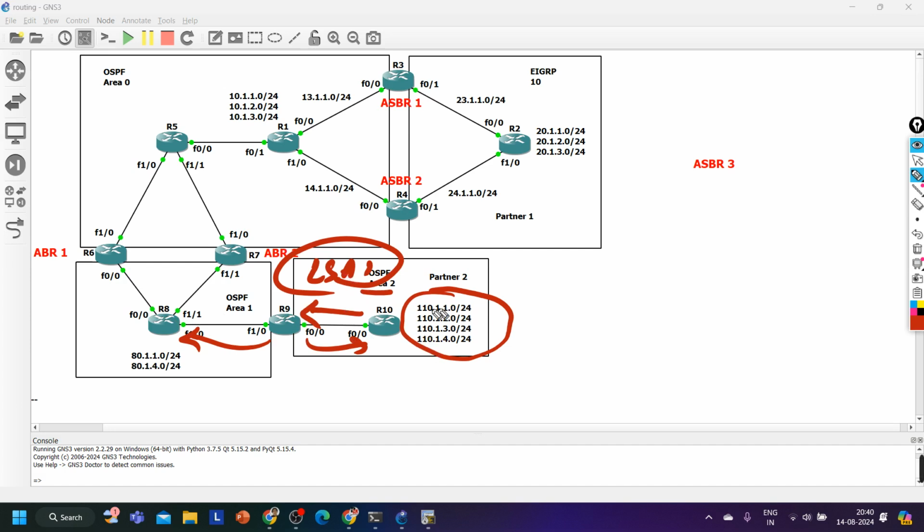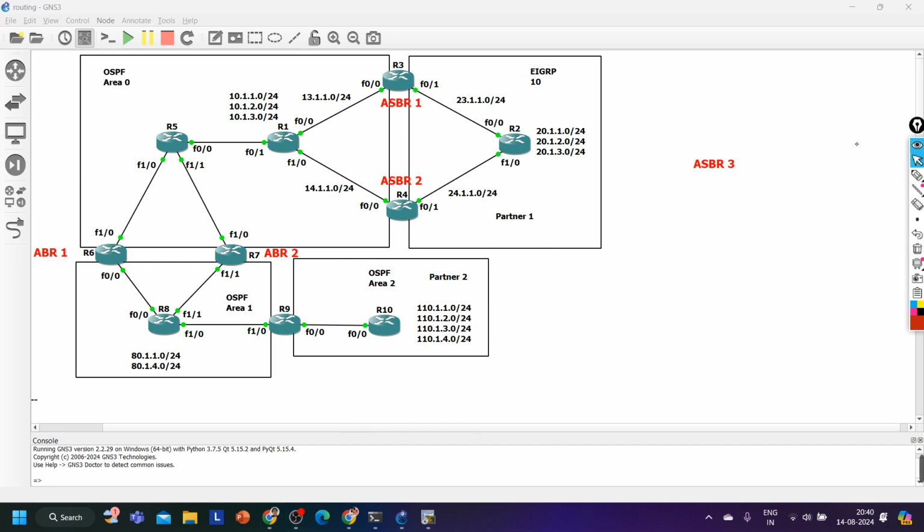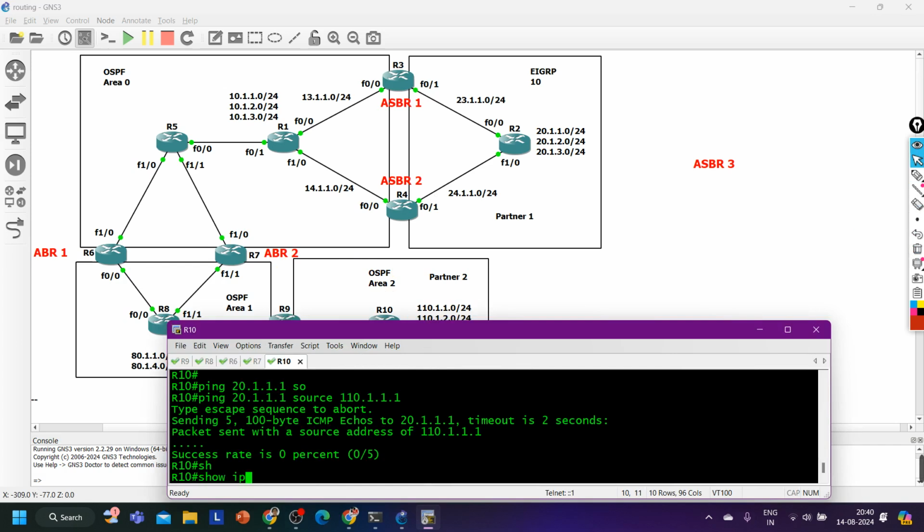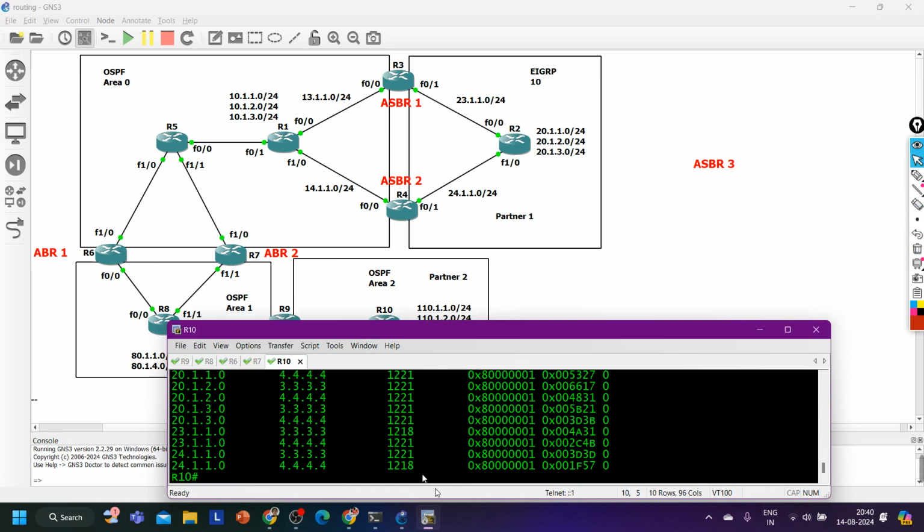So for inter-area communication, this router should generate LSA 3. But which router can generate LSA 3? Only an ABR router, right? But this router is not an ABR now. So that's why here you can check, first of all, on router number 10, show ip ospf database,